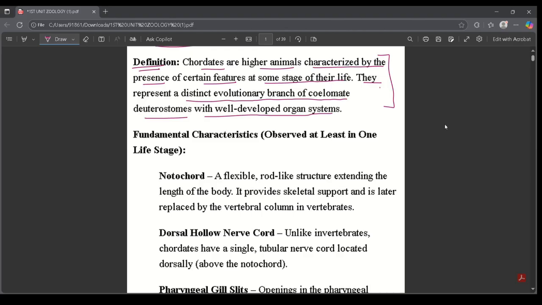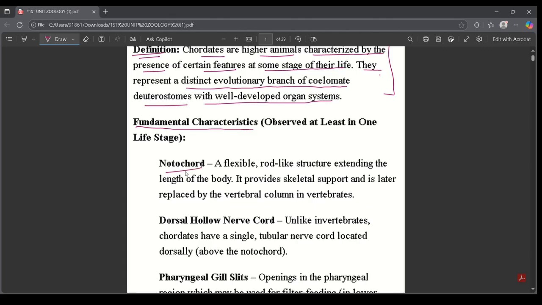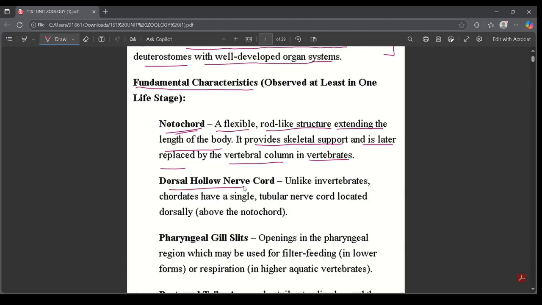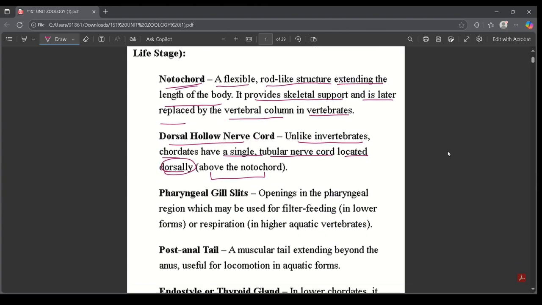We'll discuss different life stages that they will exhibit at least once in their lifetime, which is considered under fundamental characteristics. Notochord: a flexible rod-like structure extending the length of the body. It provides skeletal support and is later replaced by the vertebral column in vertebrates. Next comes the dorsal hollow nerve cord. Unlike invertebrates, chordates have a single tubular nerve cord located dorsally. Dorsally means above the notochord.